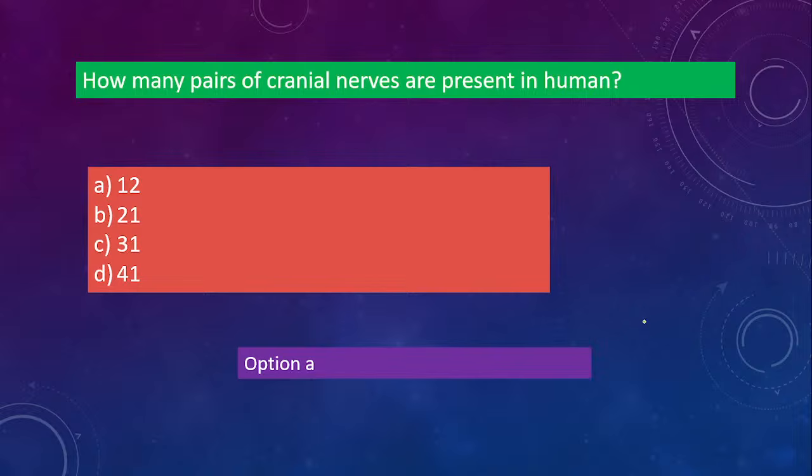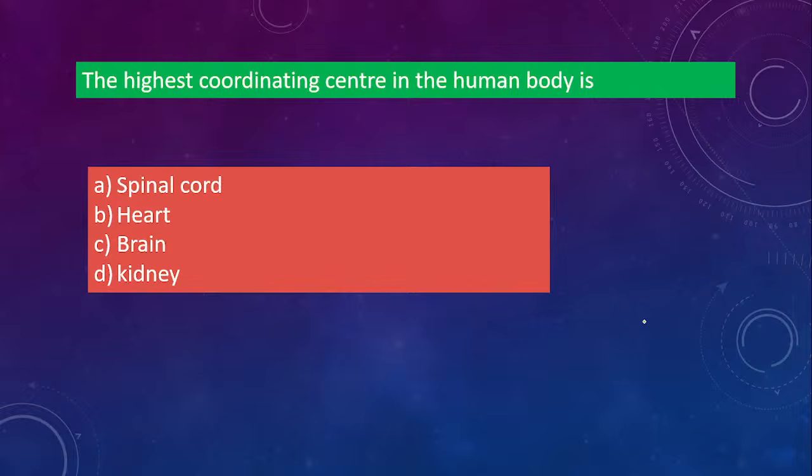It is option E, that is 12. 12 pairs होता है, that means total of 24. 12 pairs of cranial nerves रहता है. Remember this one, okay? This question is also common. How many pairs are there? Okay. It's not 31, it's 12.